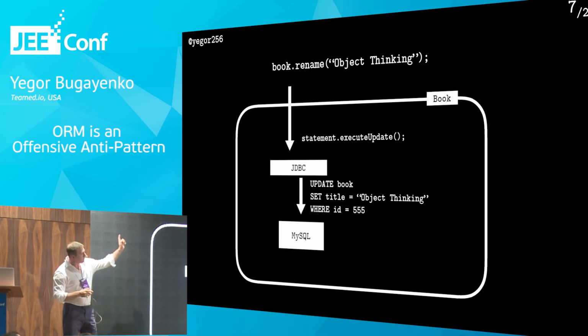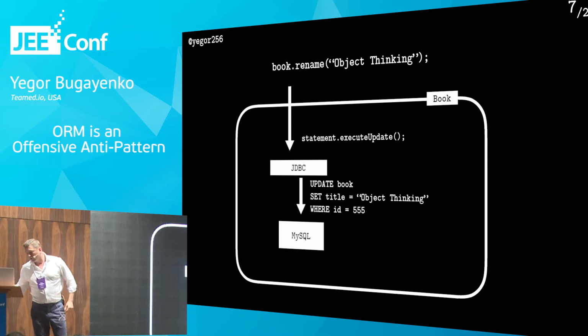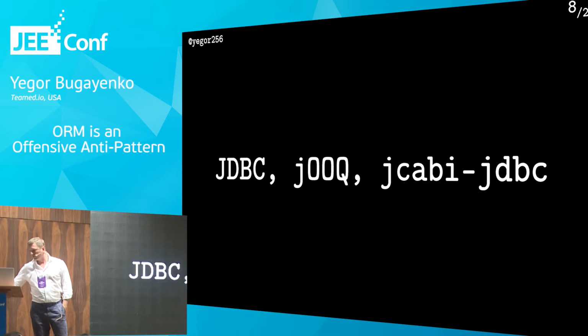We should have one big rectangle, which is called the book. And then we have book.rename, and then we give the name. And then this rename method inside the object implements everything using some other object, some other functionality, which belongs to this particular class, to this particular object. And I'll show you the Java example to make it more clear.